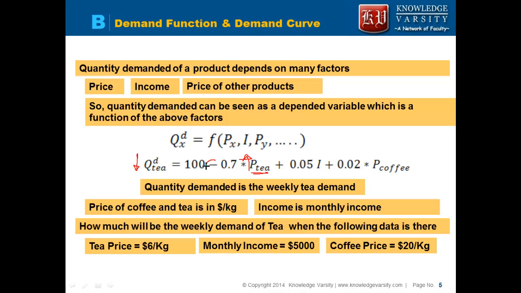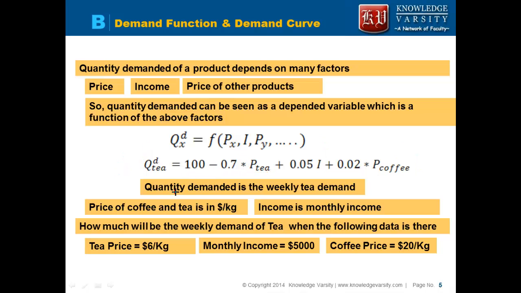It is negatively related to its own price. Then income level: if income level increases, the quantity demanded of tea will increase. Then price of coffee: if the price of coffee increases, the quantity demanded of tea will increase. If the price of coffee decreases, the quantity demanded of tea will decrease.